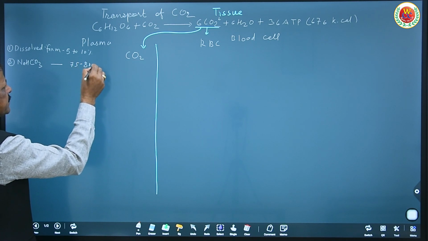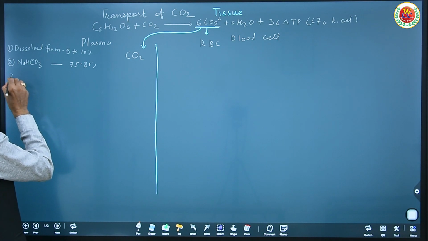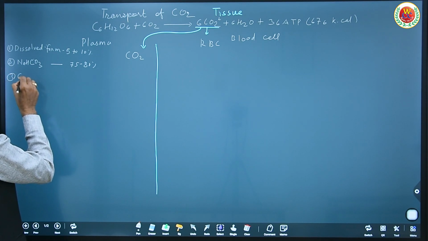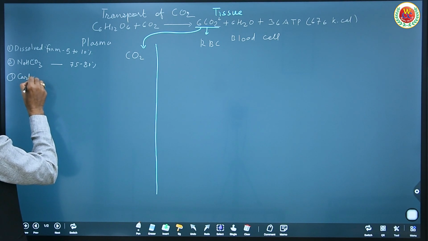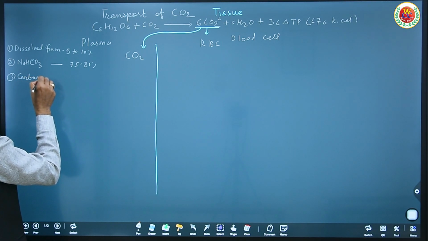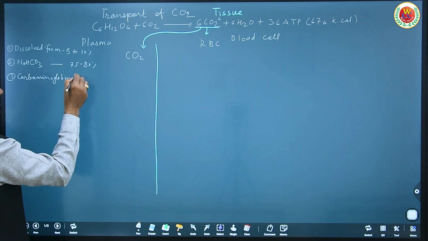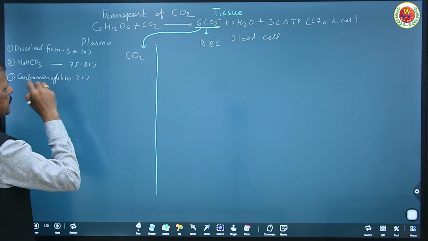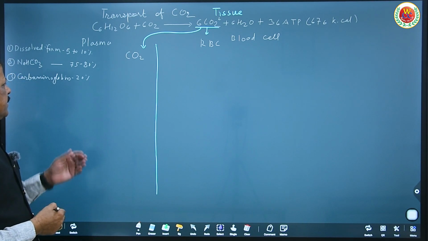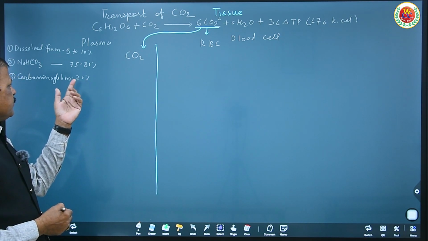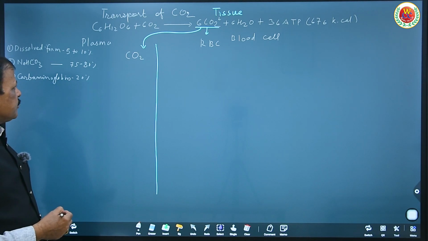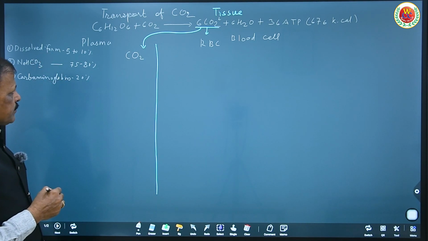And the remaining is transported in the form of carbaminohemoglobin, along with hemoglobin, that is 15 to 20%, as given in your book. So in these three forms it is transported.